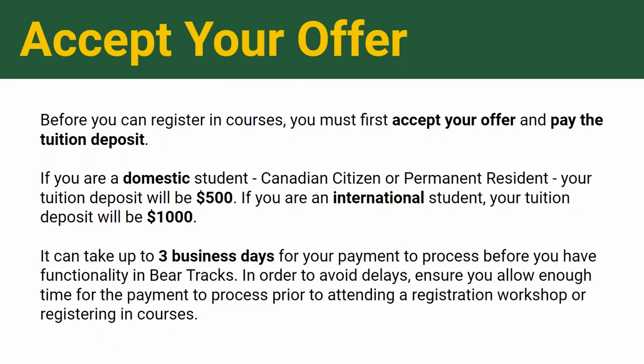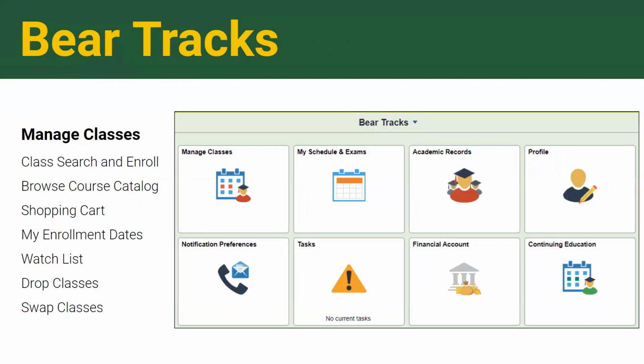But there are still a few more important steps to becoming a U of A student. You will need to accept your offer of admission and pay your non-refundable tuition deposit before you are able to access the schedule builder and enroll in your courses. If you have not already done so, you will want to make sure you complete this important step prior to your enrollment date.